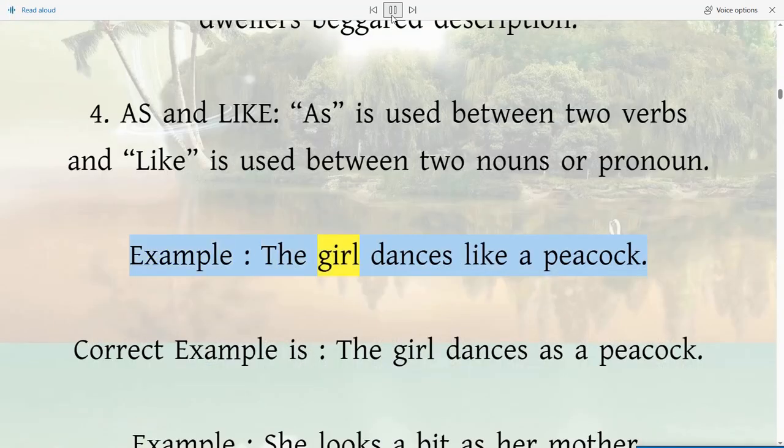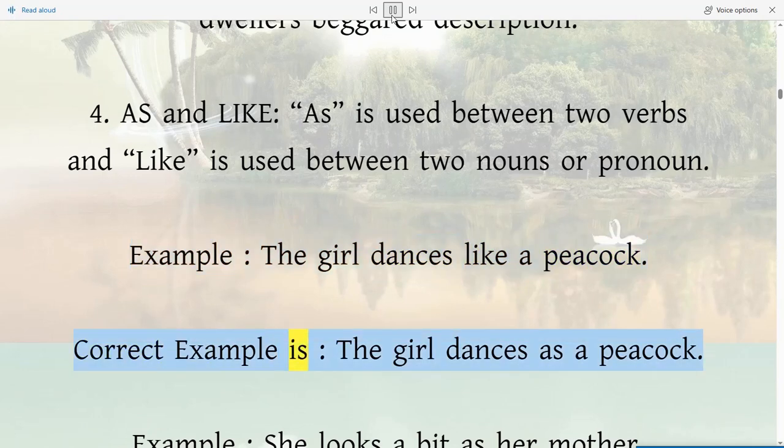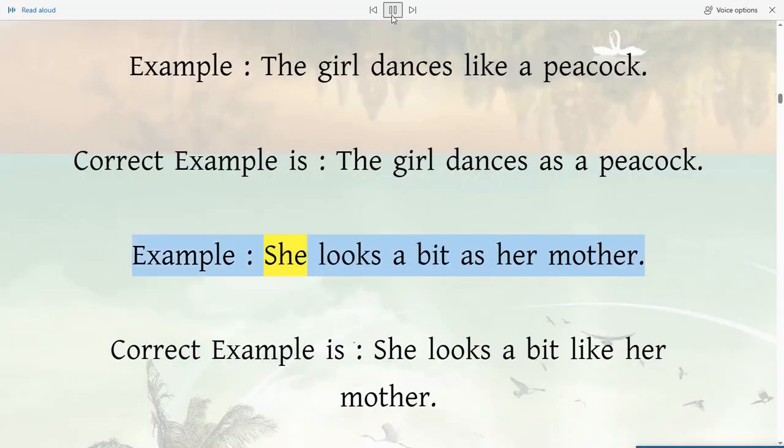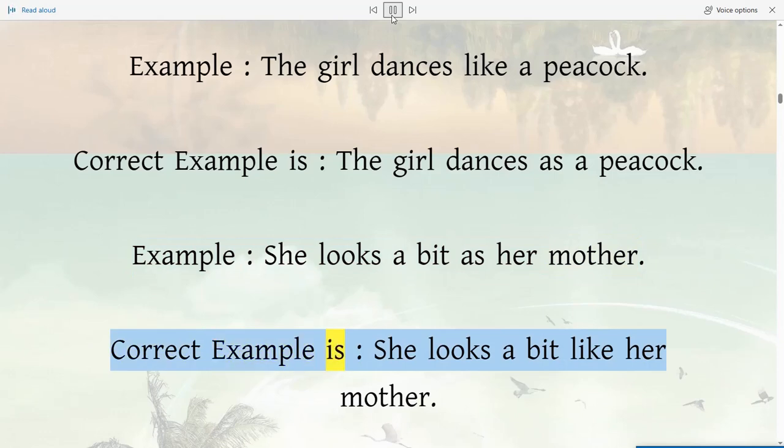Example: the girl dances like a peacock. Correct example is the girl dances as a peacock. Example: she looks a bit as her mother. Correct example is she looks a bit like her mother.